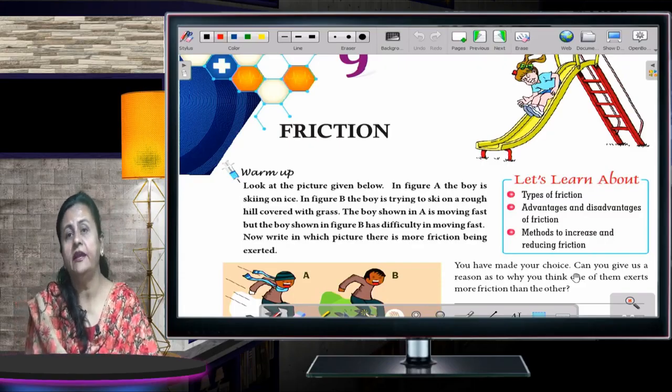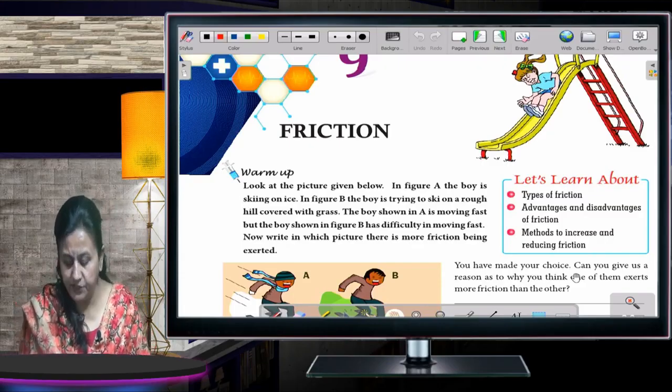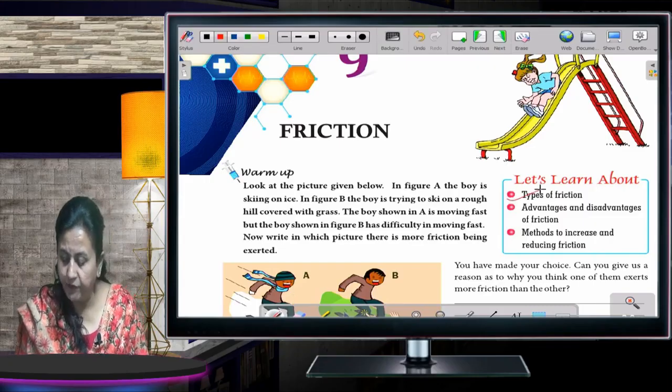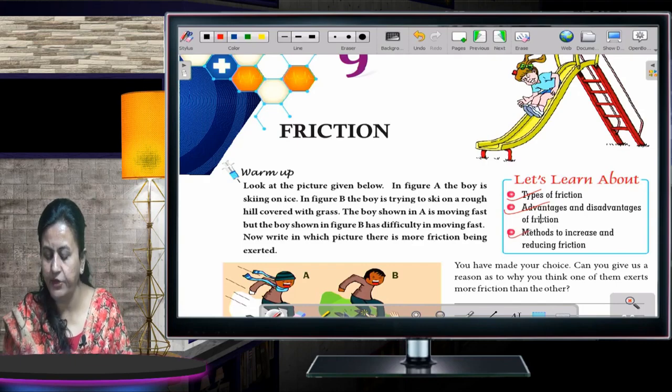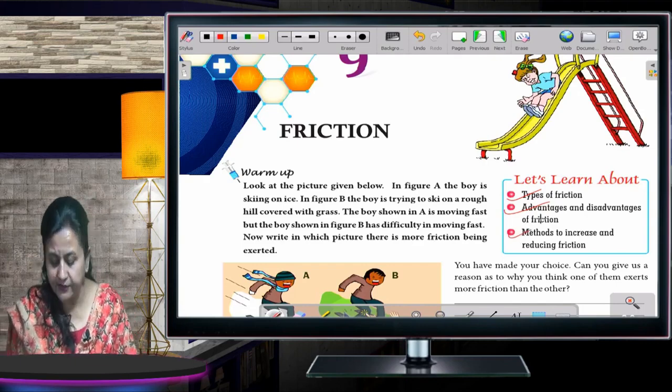Okay, so let's start the chapter. In this chapter, I will be telling you about types of friction, advantages and disadvantages of friction, and methods to increase and reduce friction. So let's start the chapter now.